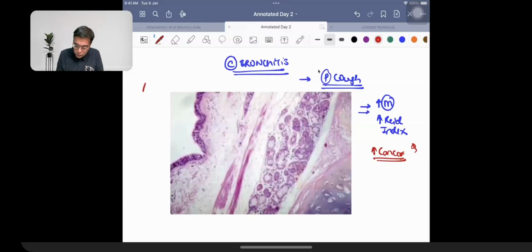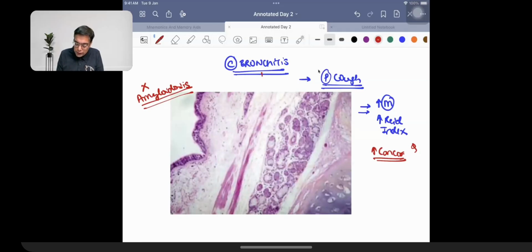What you need to remember over here is chronic bronchitis patients are not going to be having amyloidosis. So all chronic inflammatory conditions typically have amyloidosis, but chronic bronchitis is an exception. It is not going to be having amyloidosis over here. That's what you need to remember over here.